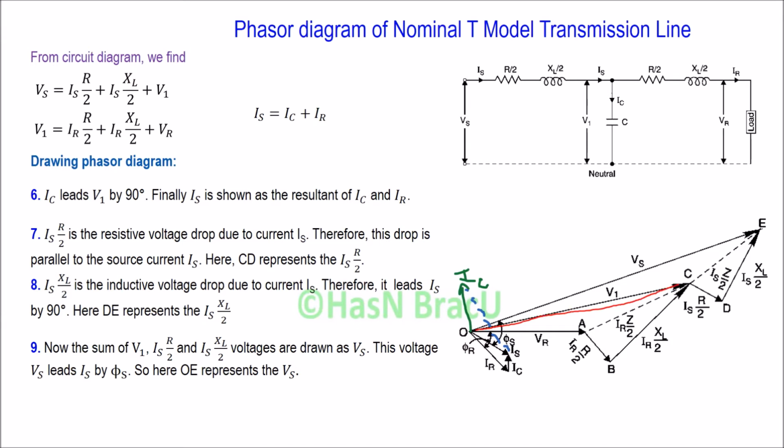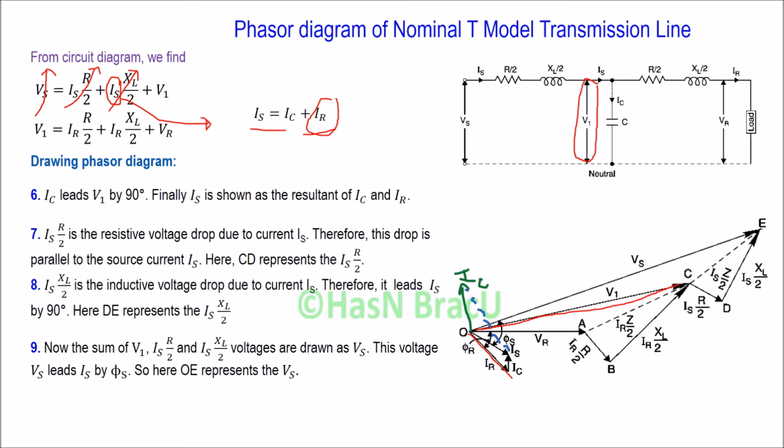Now we will draw the voltages Is XL by 2 and Is R by 2, and ultimately Vs. For Is XL by 2 or Is R by 2, we have to draw the Is current first. So Is equals IC plus IR. IR we have already drawn. For drawing IC, we know IC is the current flowing through the capacitor, and we have already drawn the voltage V1.